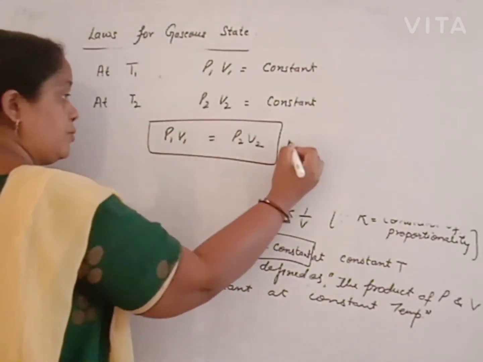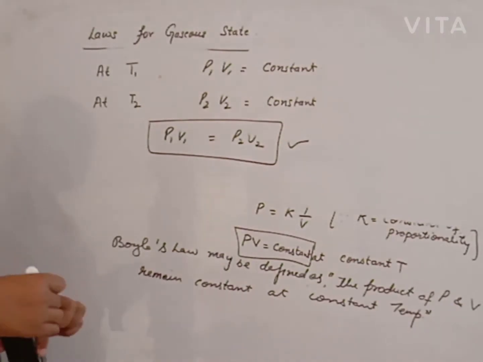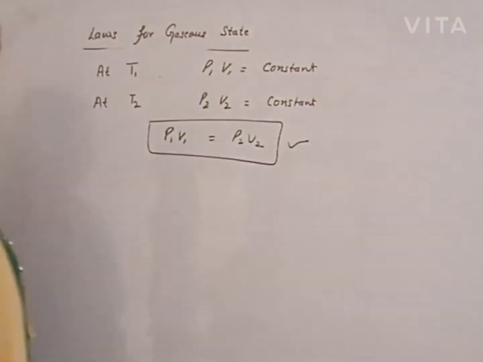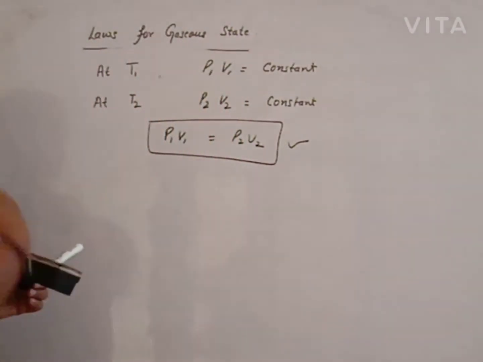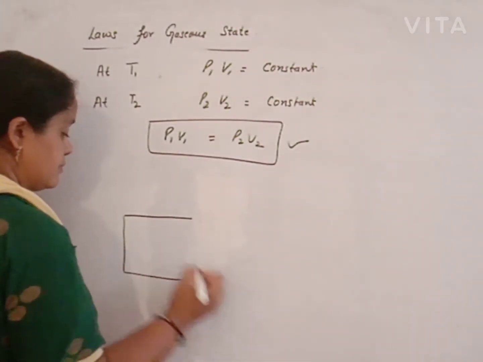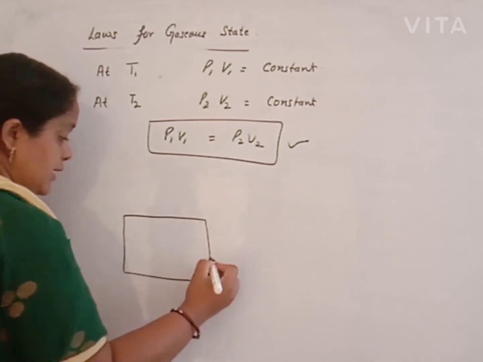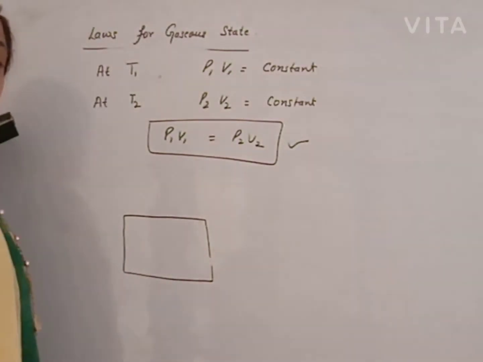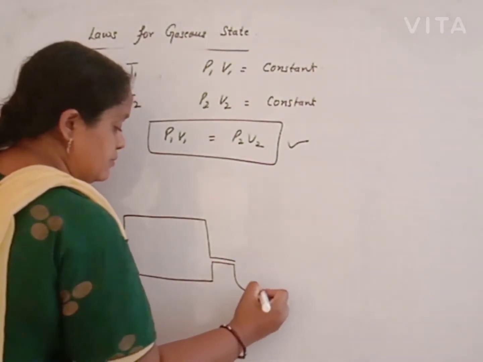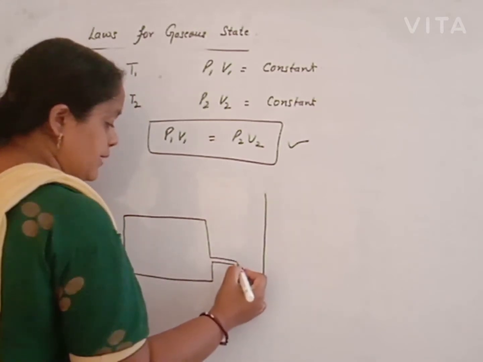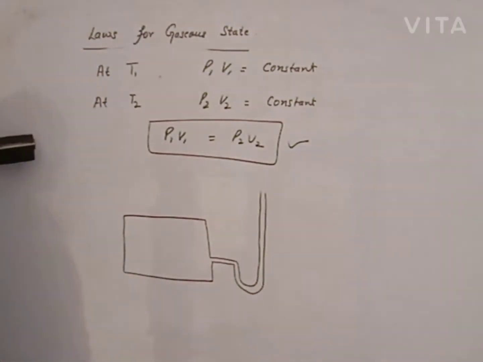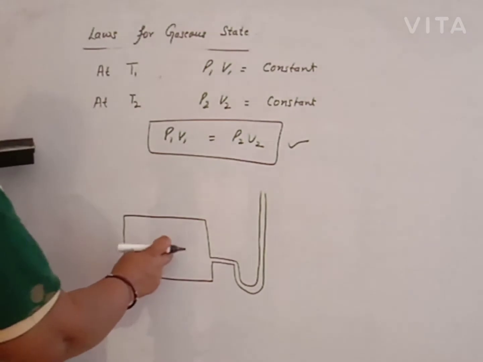This phenomenon can be explained experimentally, that is, P1 V1 is equal to P2 V2. We have a closed container fitted with a manometer, closed manometer or open manometer, on the basis of the pressure of the gas filled in it.